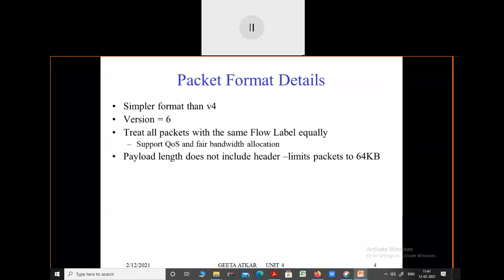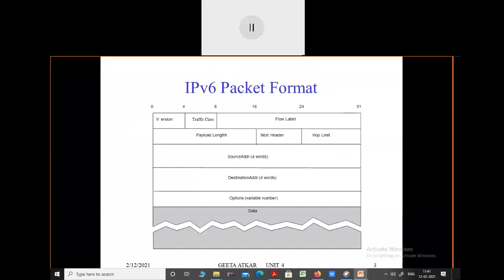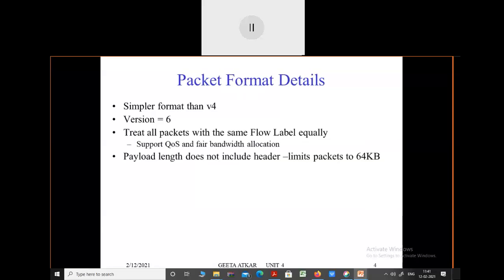By comparing these two packet formats, IPv4 and IPv6, the IPv4 packet format is simpler compared to IPv6. In case of IPv6, as we have seen, it provides quality of service: all the packets with the same flow label get transferred equally from one host to another host.